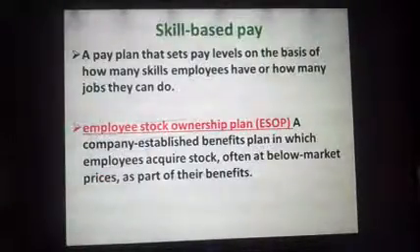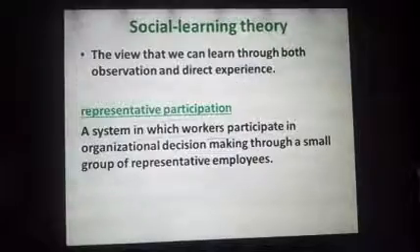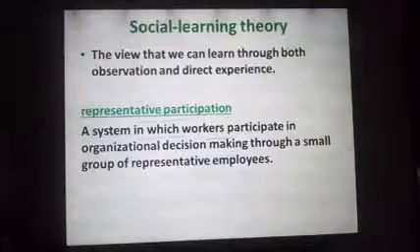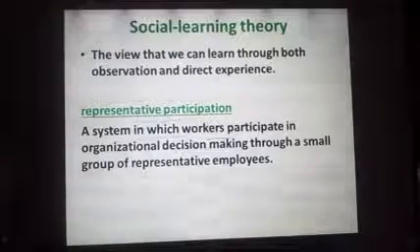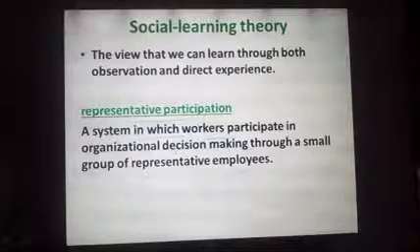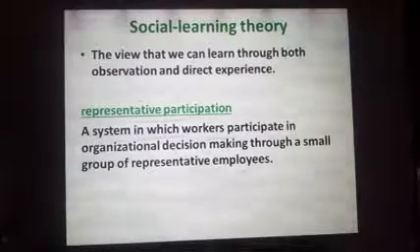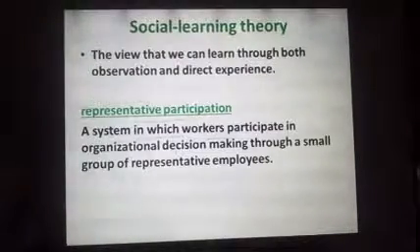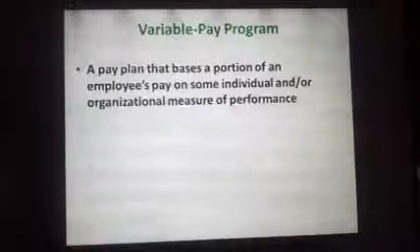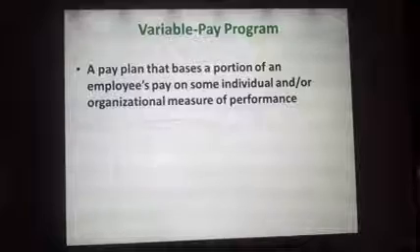We have gone through all these concepts today. We saw the behavior plan, social learning theory. I'm pretty sure we started from social learning theory. It is a view that we can learn through both observation and direct experience. Then we saw representative participation. In that we saw a system in which workers participate in organizational decision making, and that is done through a small group of representative employees. Then we saw variable pay, an important program.